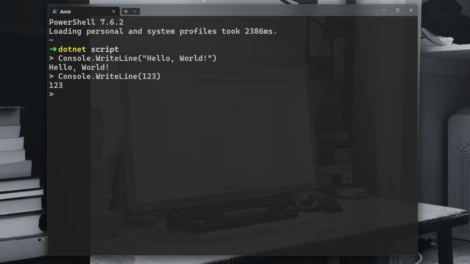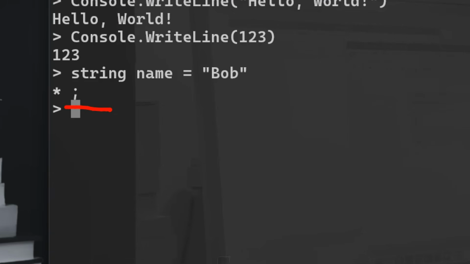To declare a variable in C#, you start with the data type. Let's say we want a string, for instance. So we're going to say string and the name. The name is equal to Bob, for example. Because we have declared a variable, but haven't actually asked the console to print or execute something, we needed to enter the semicolon.